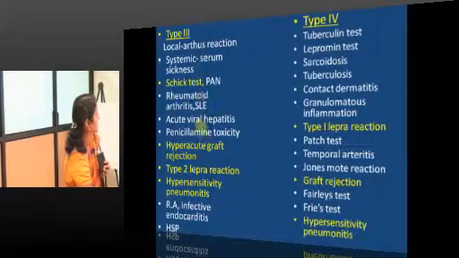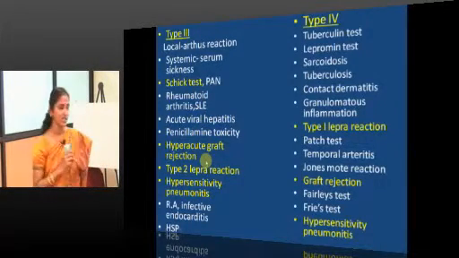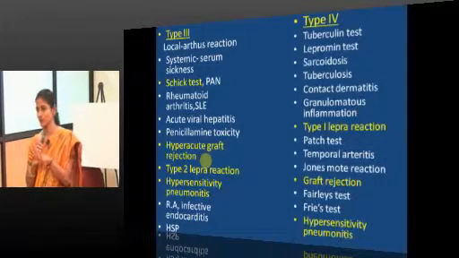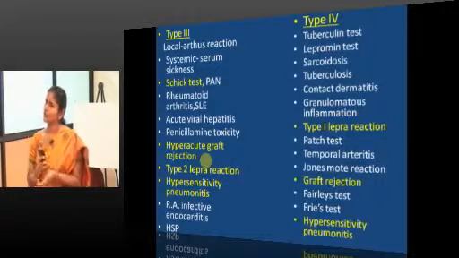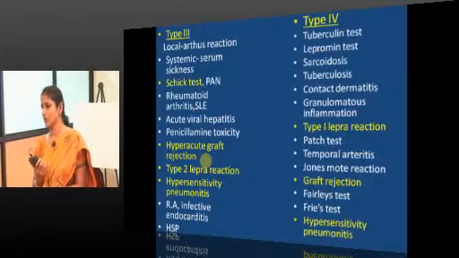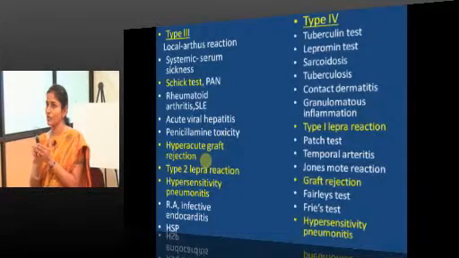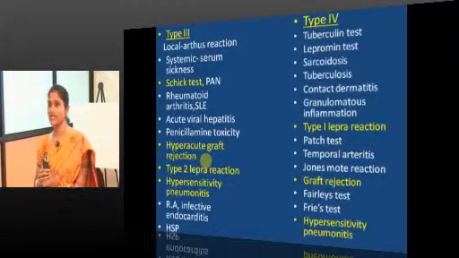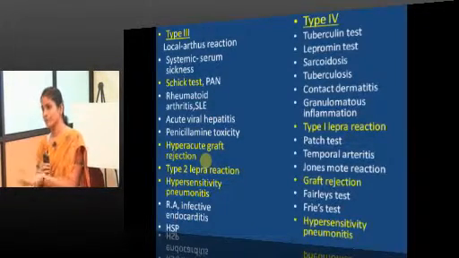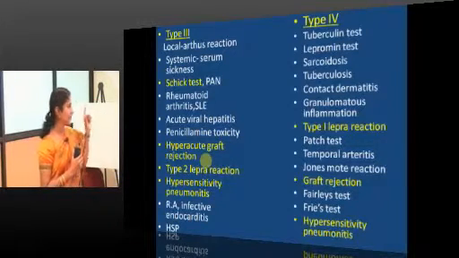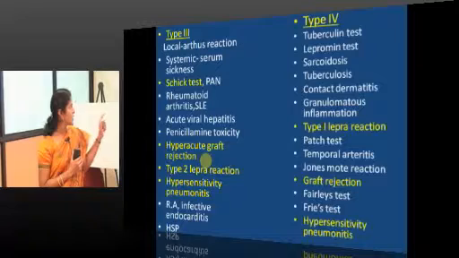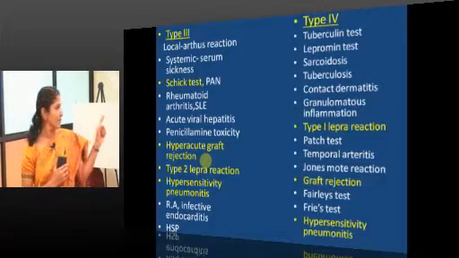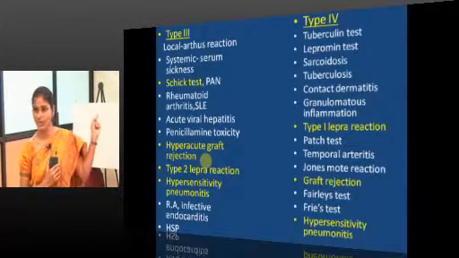Arthus reaction, serum sickness, and hyperacute graft rejection are type 3, whereas graft rejection is type 4. Hyperacute rejection is exclusively due to preformed antibodies: antigen-antibody complexes form in the circulation and get deposited, that is type 3. Graft rejection is mostly cell mediated, that is type 4. Among lepra reactions, type 2 lepra reaction is type 3 and type 1 lepra reaction is type 4, and erythema nodosum leprosum is type 2 lepra reaction.